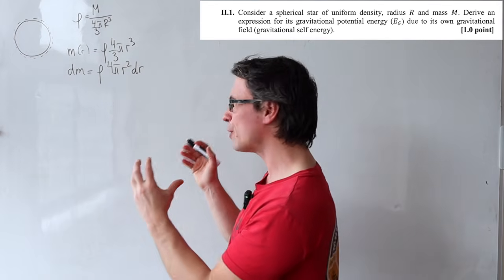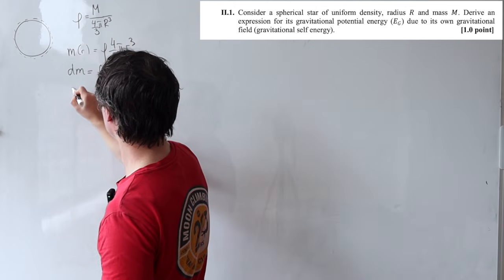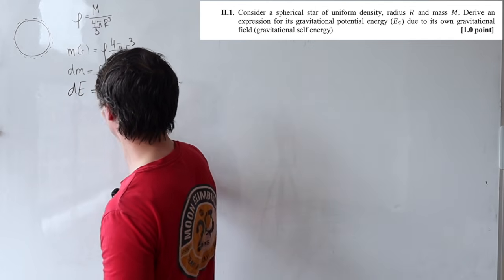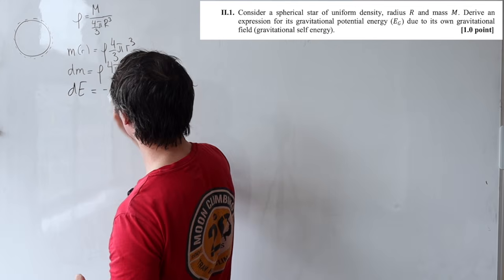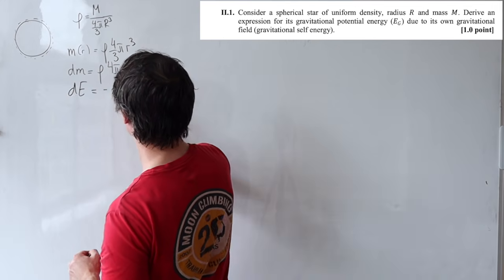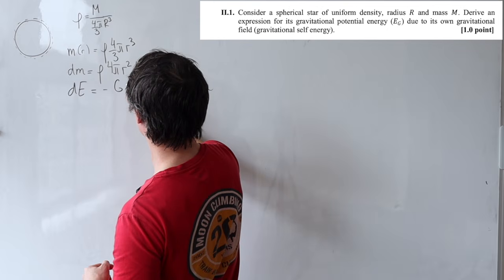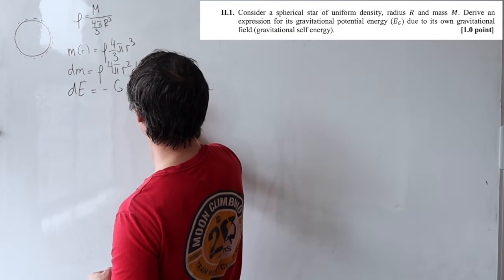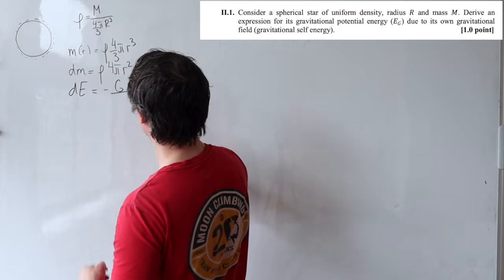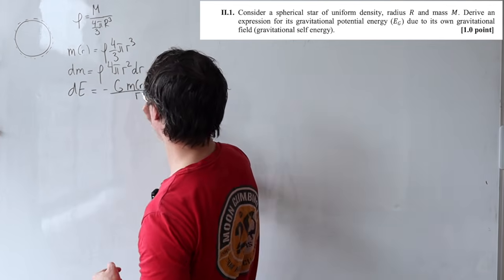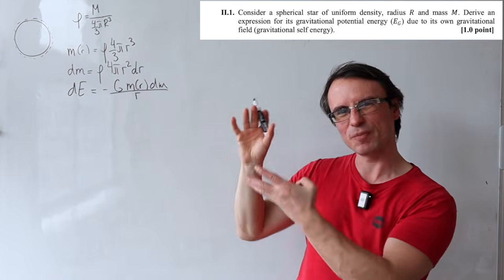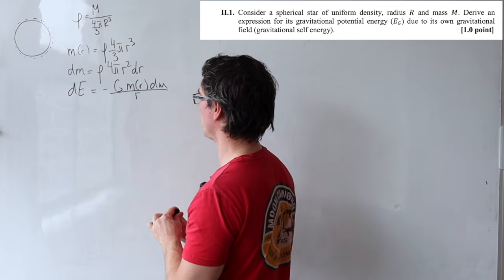So how much energy would it be to add one shell? Let's say that this little amount of energy is equal to dE. Well, this here will be minus G, and then one of the masses, which is just m of r, and then dm, and then we're going to be dividing this by r. This is just our general formula for gravitational potential energy.